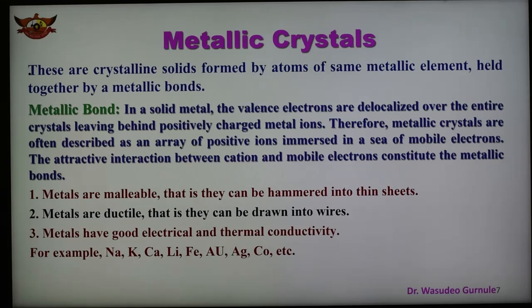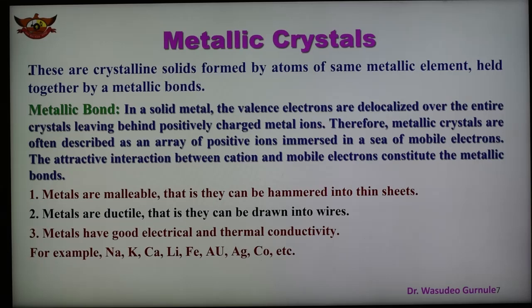And as we know, what is the metallic bond? In a metal, valence electrons are delocalized because metals lose electrons, so the valence electrons are delocalized over the entire crystal, leaving behind positively charged metal ions.